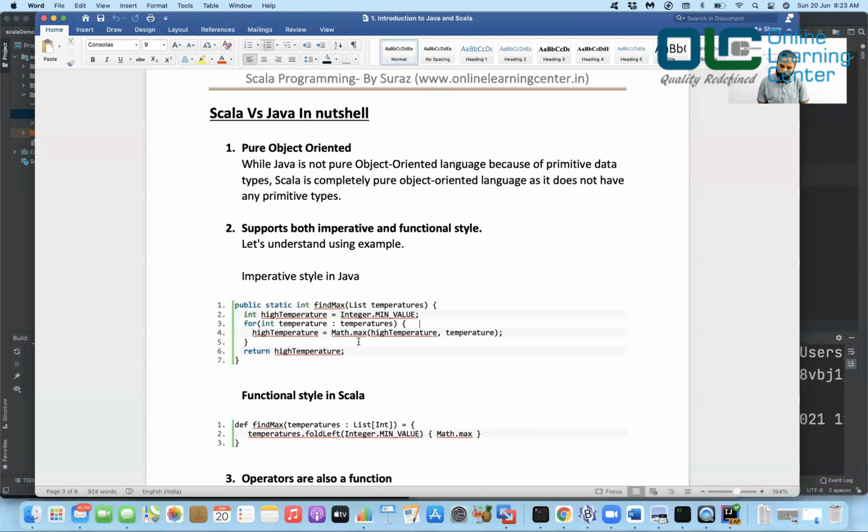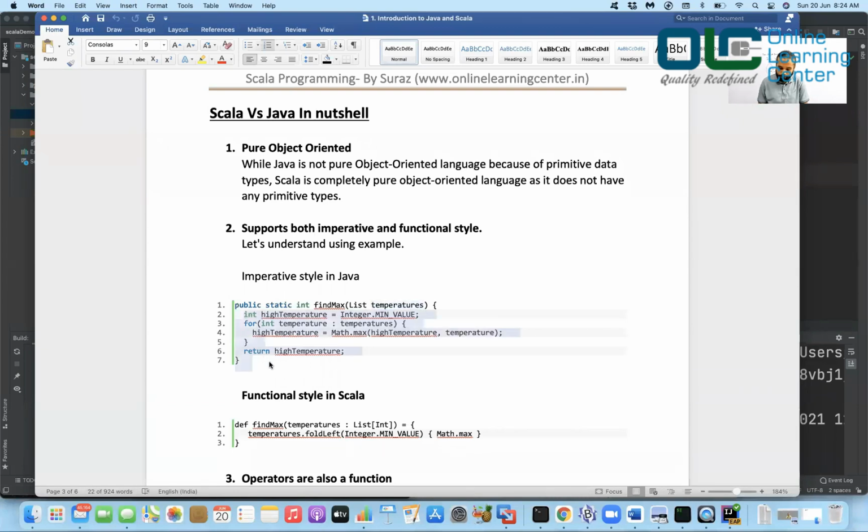If I ask you to write a small function which can give me the highest number from a list, from an array, ideally you will do it this way. You'll say, okay, I got a list, an array list, and then I'll iterate through this list and try to find out what my highest temperature is. You'll use a loop, something like this.